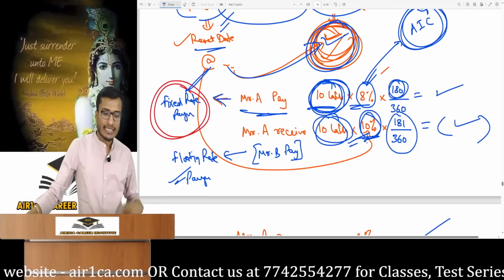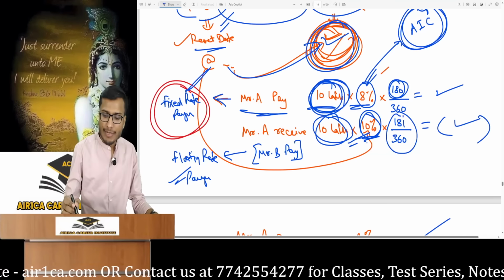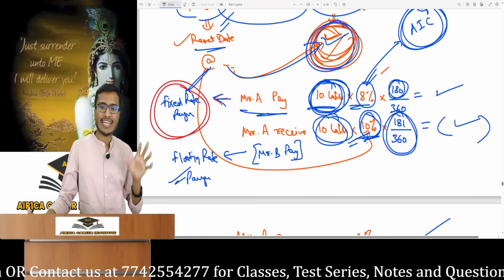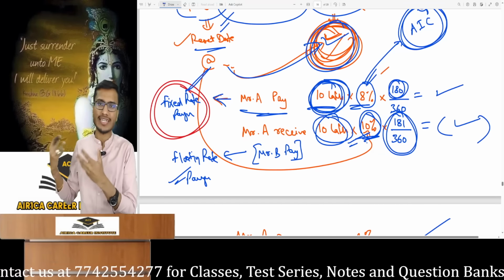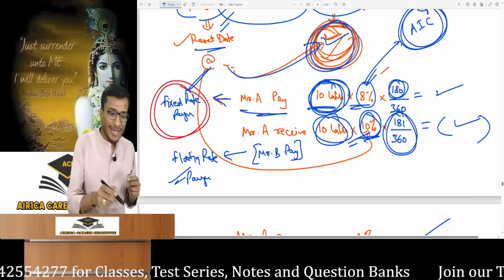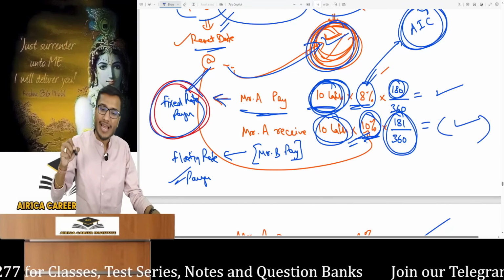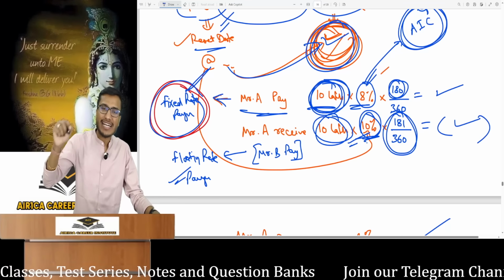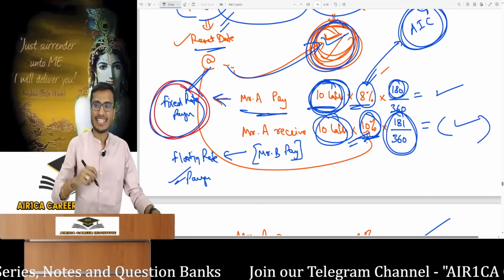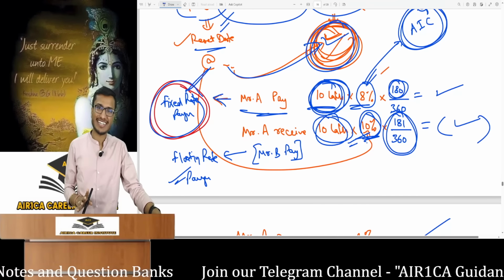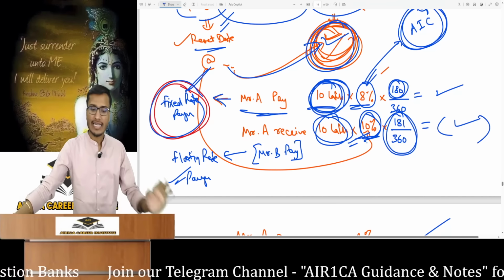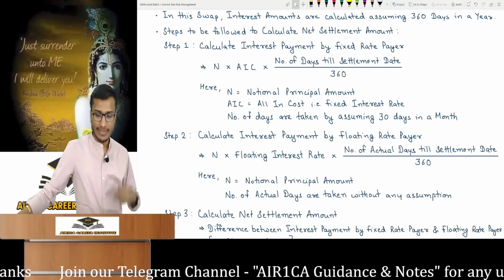Now it's a market practice, I understand that, but the poor floating rate payer is being unfairly discriminated against. In practical life, there's no discrimination. Everyone knows what is market practice. The fixed rate payer will pay as per 30 days and the floating rate payer will pay as per the actual number of days and will be at a loss. So for this, when the contract is made, the fixed rate payer's contract rate is always adjusted beforehand. Suppose the rate in the market is 7.9%. The fixed rate payer's contract rate will be 8%. They adjust it beforehand. That's the arrangement, and both of them do it beforehand so that they don't have any loss.